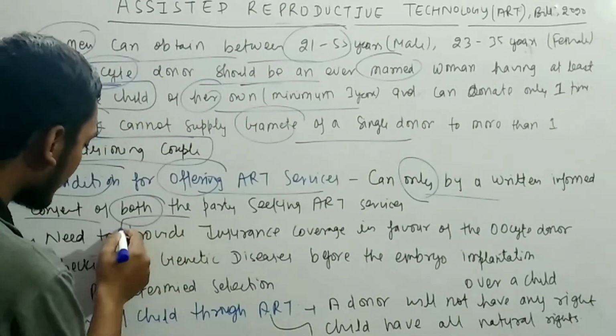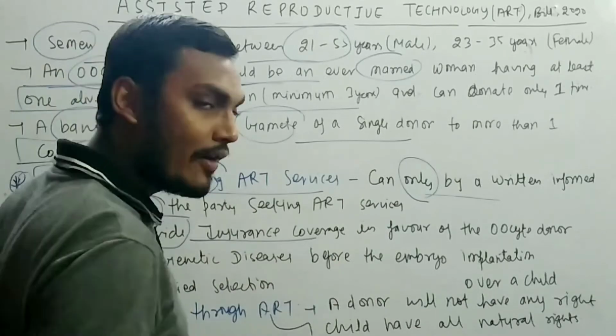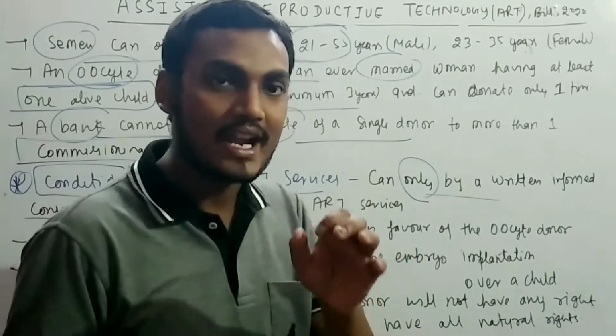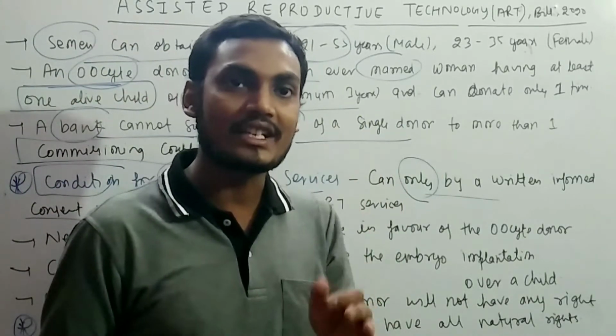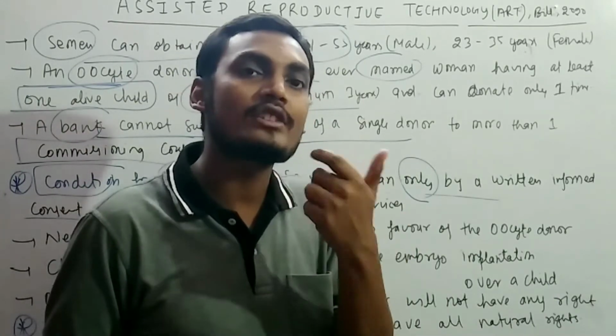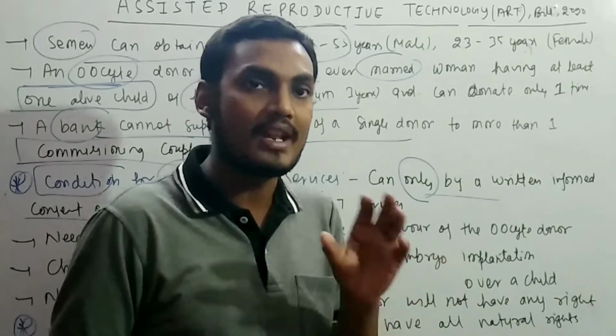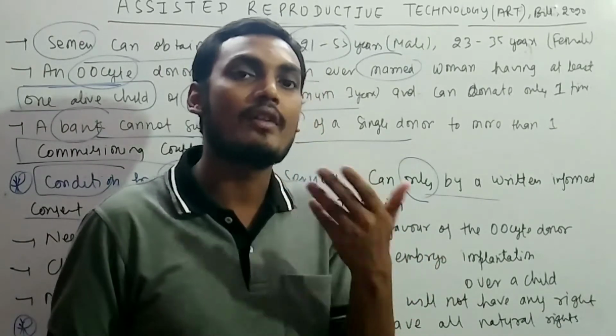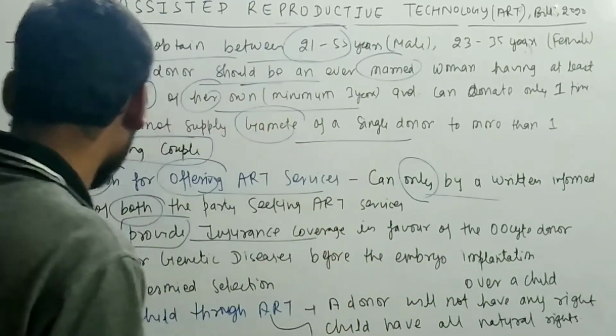Then remember that you need to provide insurance coverage to a woman. So remember that in case of any contingency, you have to provide the insurance coverage. In case of death or in case of any damage or loss to a woman, then you have to provide the insurance coverage to that woman. So this is very, very important.